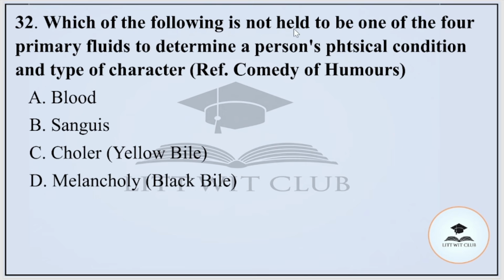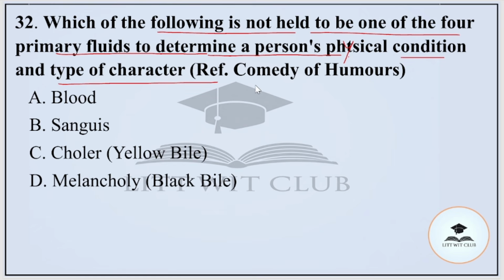Question number 32. Which of the following is not held to be one of the four primary fluids to determine a person's physical condition and type of character, with reference to comedy of humors? Option A, blood, B, sanguis, C, choler, D, melancholy. And the correct option is sanguis. Sanguis is not one of the four fluids given by Ben Jonson.